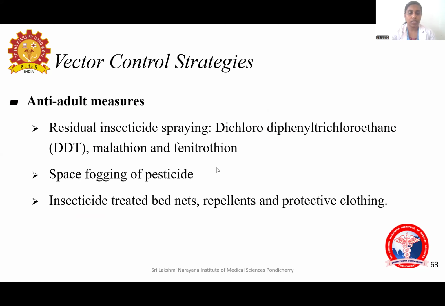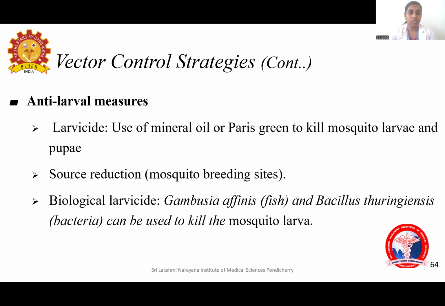Now, the vector control strategies are anti-adult measures like residual insecticide spraying with DDT, malathion, and fenitrothion, space fogging of pesticides, then insecticide-treated bed nets, repellents, and protective clothing. And anti-larval measures are larvicidal oils like mineral oil or Paris green, which can kill the mosquito larvae and pupae, and source reduction. That is weekly, we have to observe the dry day. Dry day, that is throwing off the water which is collected in small collection areas. That is source reduction, so that mosquito will not be breeding.